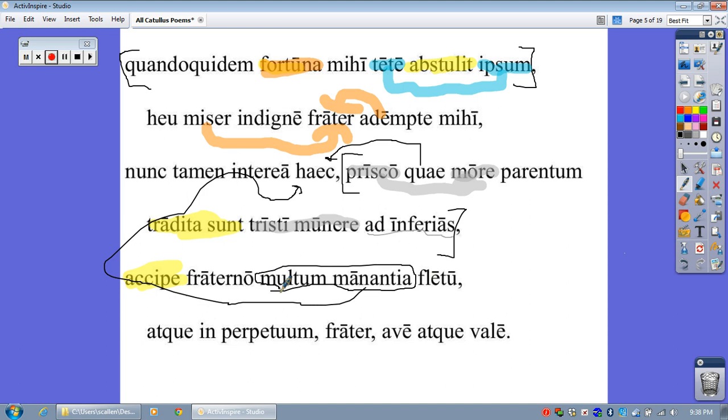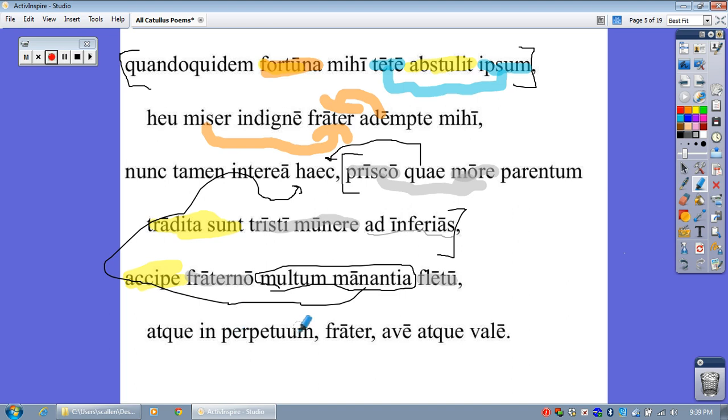Now that leaves us fraterno and fletu. Ooh, those happen to be ablative. Fletu is a fourth declension noun, and those are both ablative, singular, fraterno, fletu. Lots of ablatives in this slide. And then finally, in the last bit, do we have any other things?